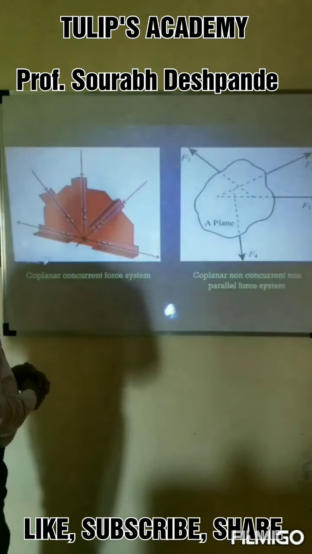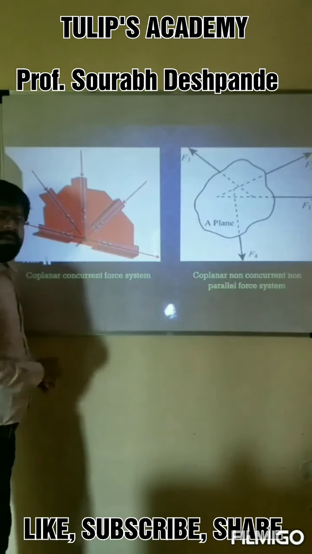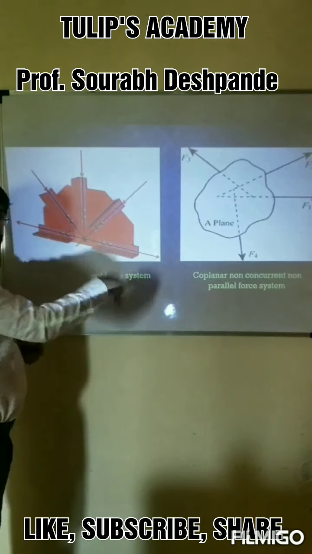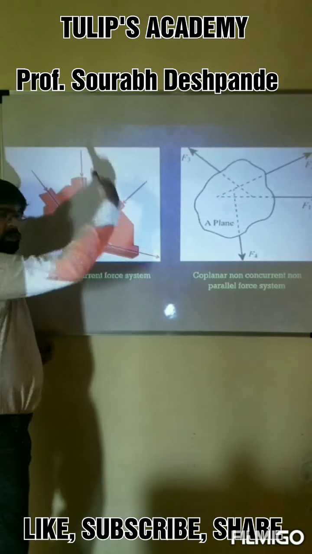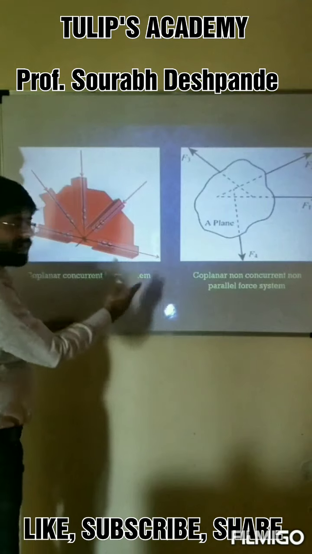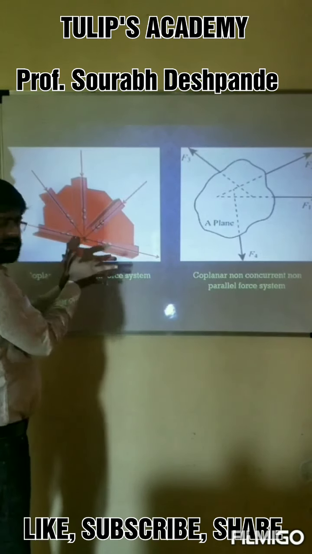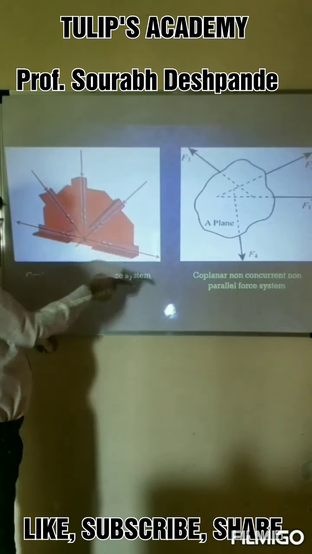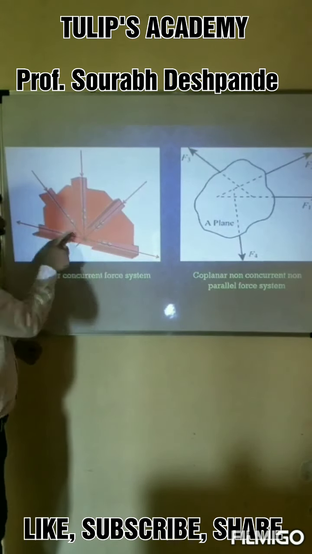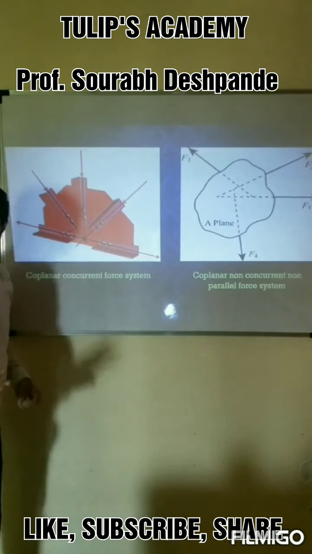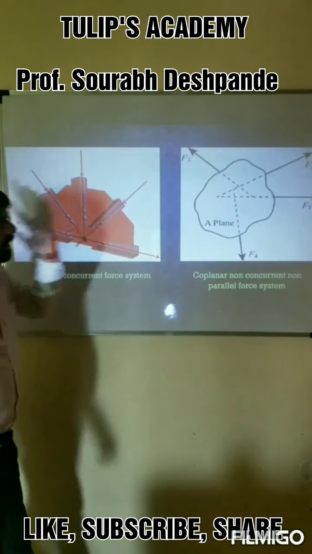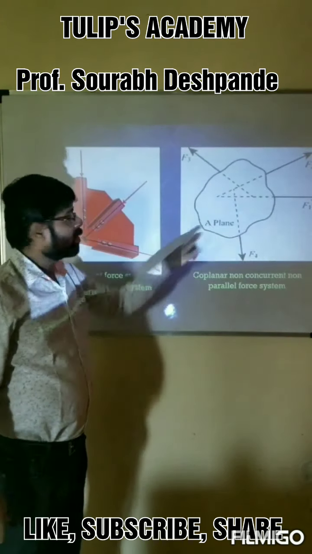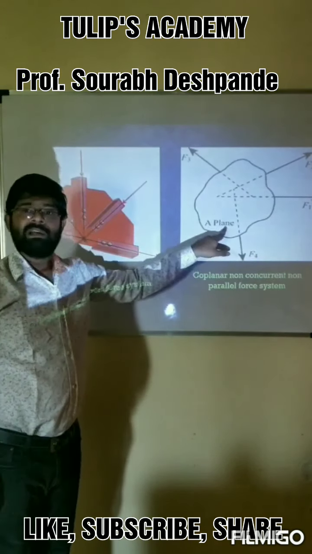Next, please. Now this system, if you look at this system, the forces as well as members are lying in the same plane. You can pass a single plane which can pass through all the objects, all the 5 members, gusset plate, as well as 5 forces. So it's a coplanar system, and the line of action of all the forces is meeting at a common point, so it is a concurrent system.